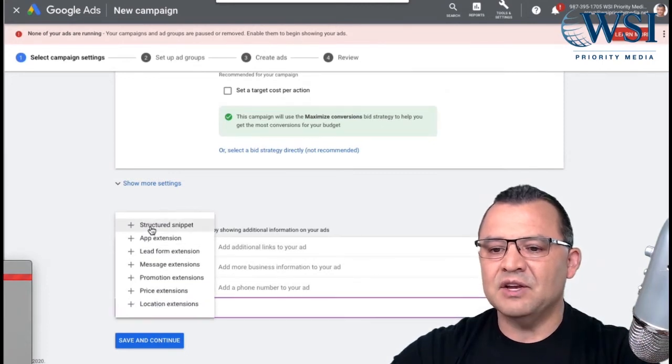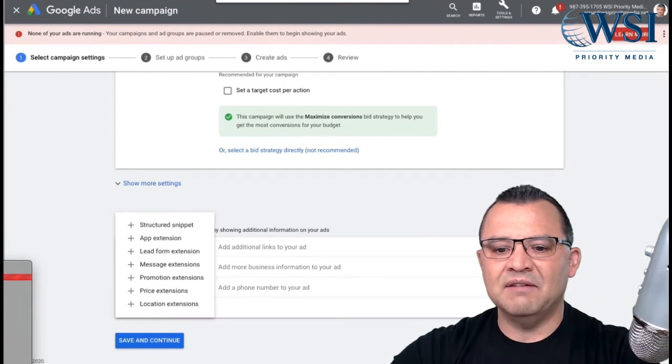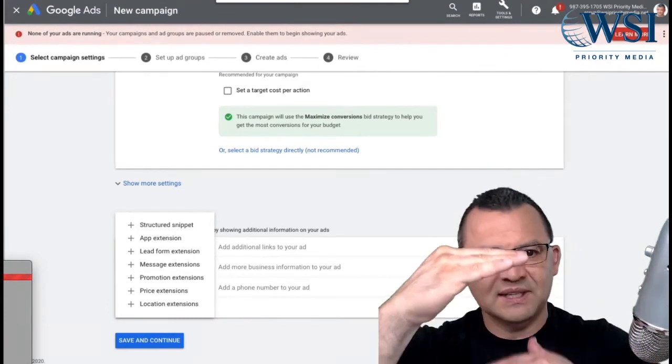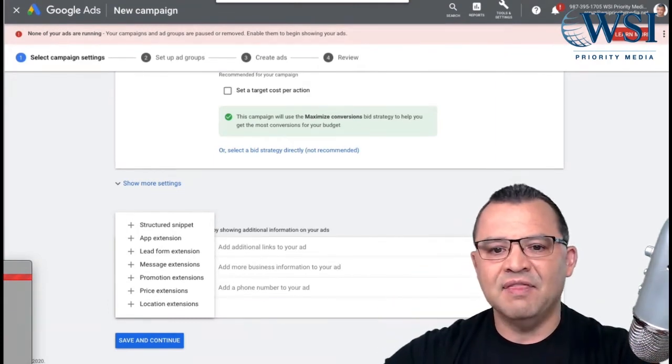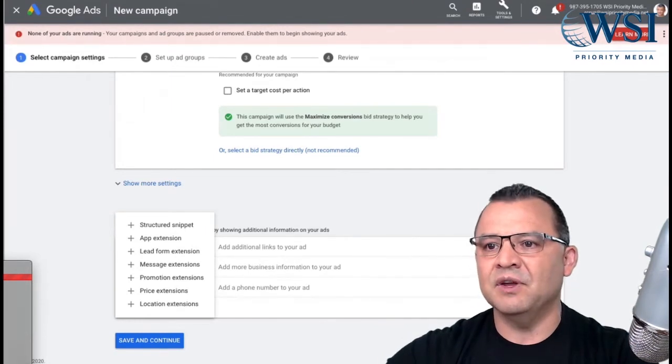You can come in here and you can look at the different types of extensions, from the promotion extensions that I was talking about, the location extensions, the price extensions. Use these extensions to your benefit. They will give you more real estate as well too on your ads. And that is always a really, really good thing for you to use.